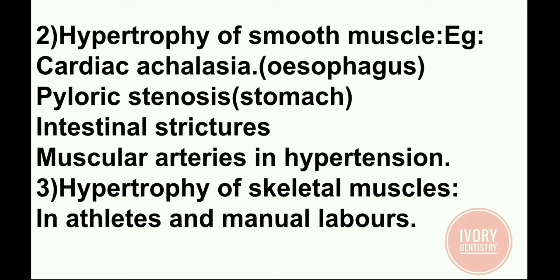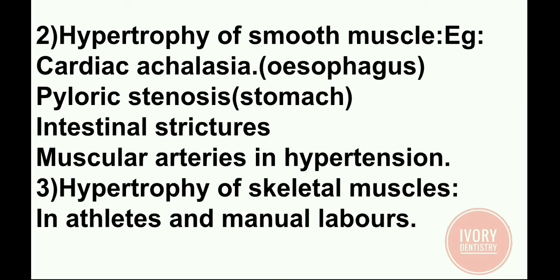Next, hypertrophy of smooth muscles. Examples are cardiac achalasia, which takes place in the esophagus and the backflow of food is seen. Next is pyloric stenosis, which takes place in the stomach, due to the thickening of the opening between the stomach and small intestine. No food enters into the small intestine. Next, intestinal strictures, muscular arteries in hypertension.